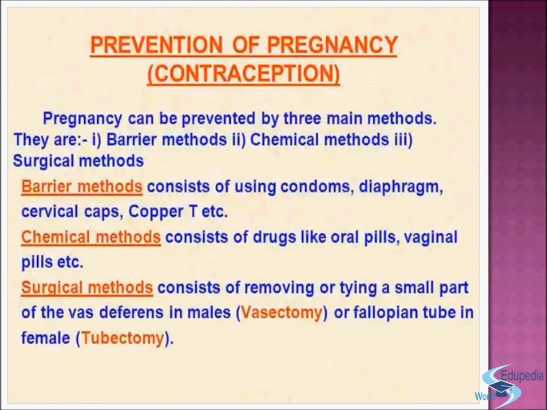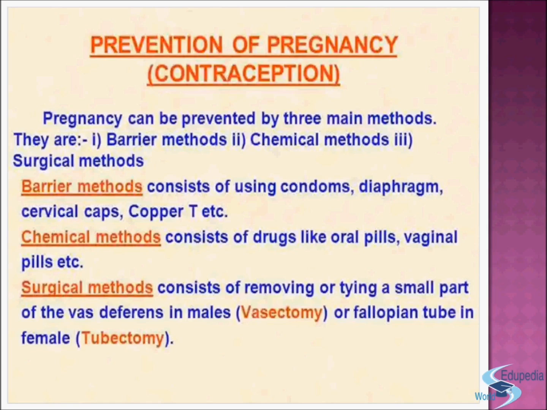Now, prevention of pregnancy, contraception. Pregnancy can be prevented by three methods. Number one, barrier method. Number two, chemical method. Number three, surgical method. Number one, the barrier method consists of using condoms, diaphragms, cervical caps, copper T, etc.